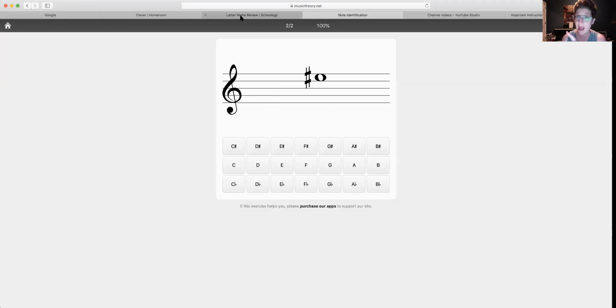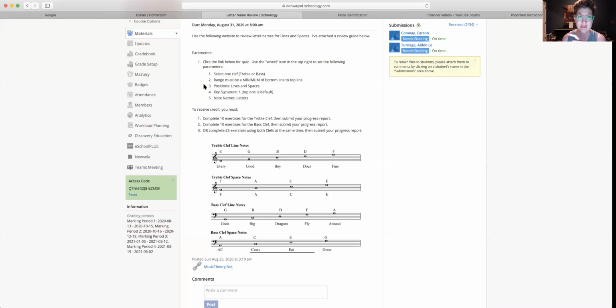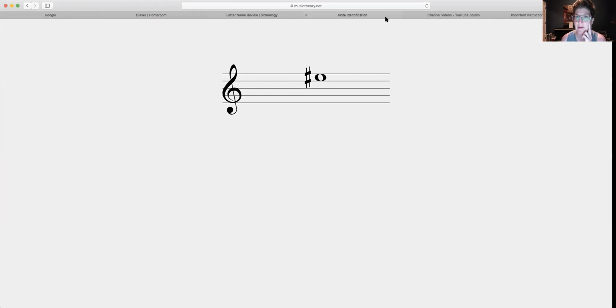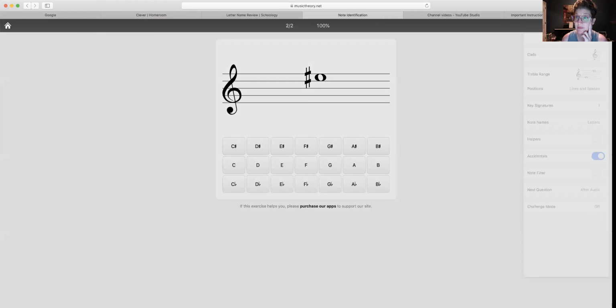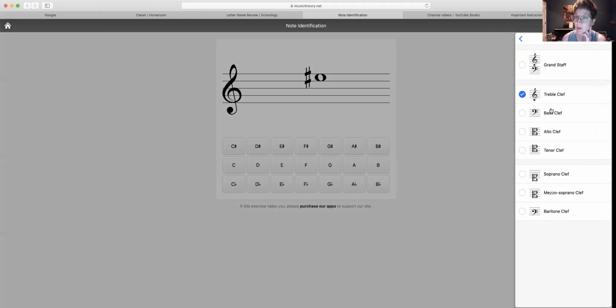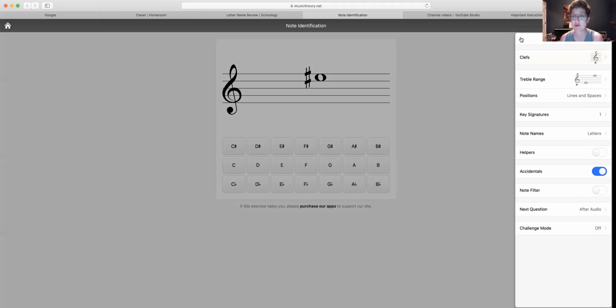Now, let's go back before you get started. Click the link below. We've done that. Use the wheel icon in the top right to set the following parameters. So the first one, we need to decide if we're going to do the treble clef, the bass clef, or both. So let's go back. Here's the wheel. I'm going to click it, and then I'm going to click clefs. And you see how you can choose treble, bass, or both. All right, I'm going to choose both because I'm awesome. Actually, I'm going to choose treble clef because I still am awesome, but I also want to help you out.